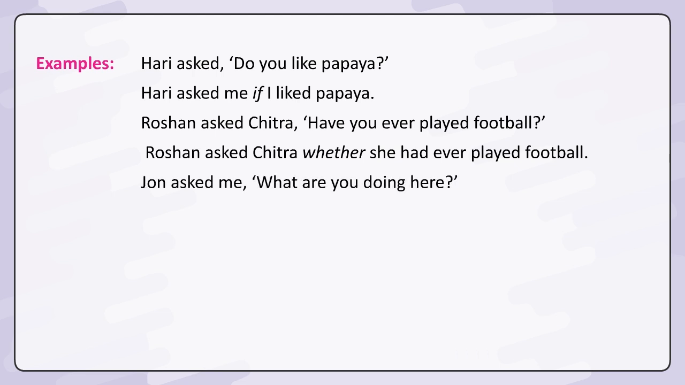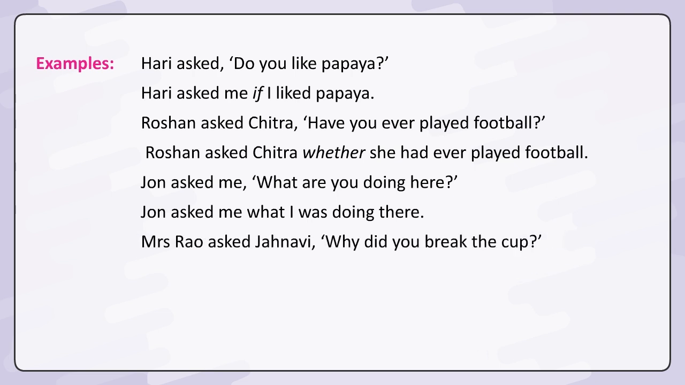John asked me, "What are you doing here?" John asked me what I was doing there. Mrs. Rao asked Janvi, "Why did you break the cup?" Mrs. Rao asked Janvi why she had broken the cup.